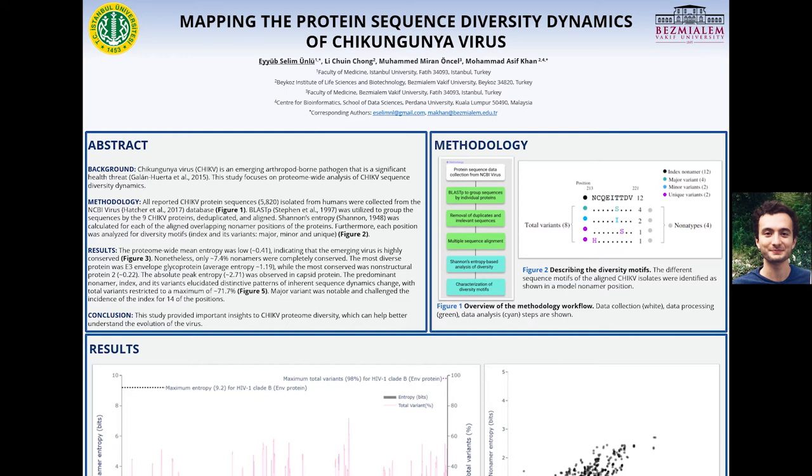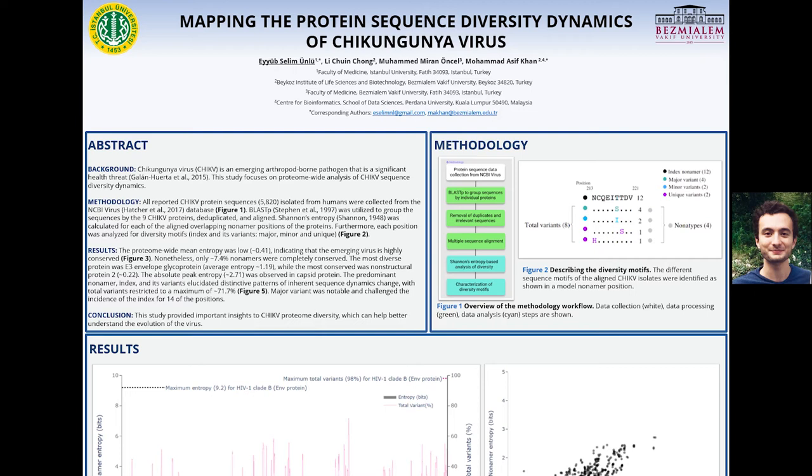Then, protein BLAST was done to group the sequences by the 9 proteins of the Chikungunya virus, which comprise 4 non-structural and 5 structural proteins. Each protein dataset was manually checked and cleaned of any irrelevant sequences. Duplicate sequences were removed by use of the CD-HIT tool, and subsequently, multiple sequence alignment was carried out by use of the MUSCLE tool. In order to analyze the diversity in the context of the immune system, the bioinformatics analyses were performed on aligned monomer sequences.